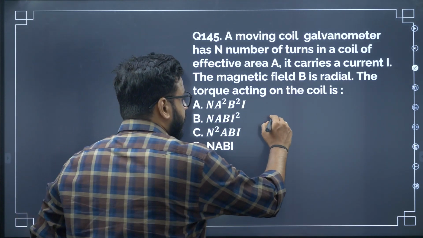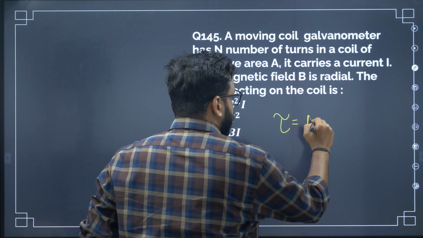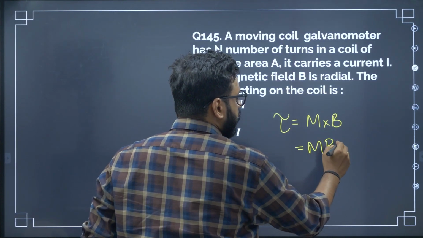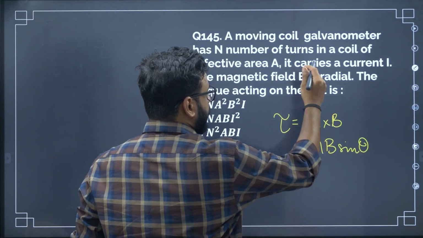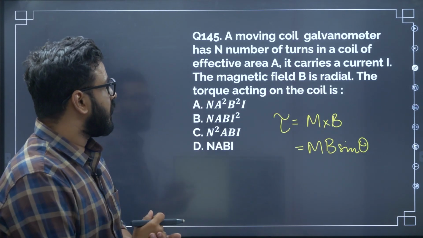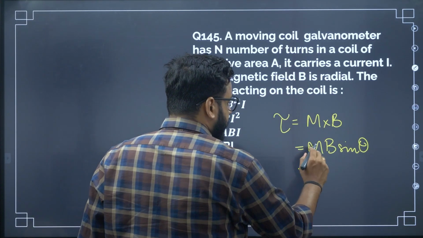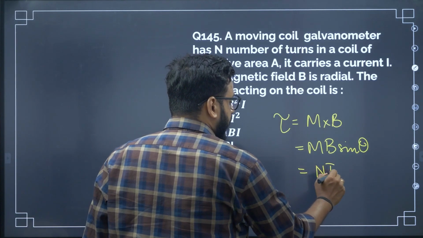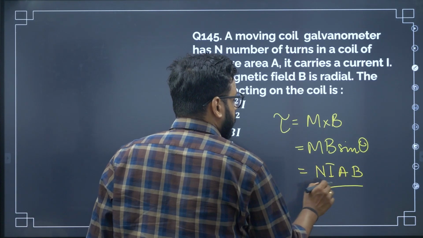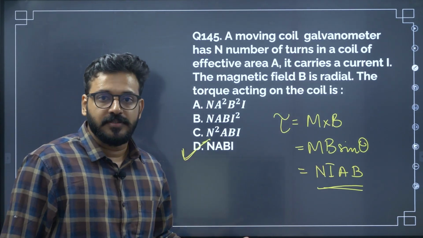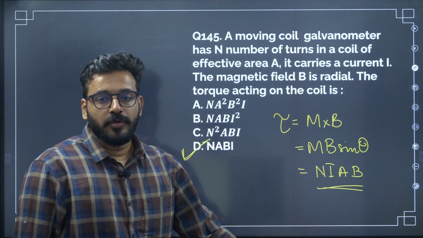So torque acting on a coil is M cross B, or simply you can write MB sine theta. Now they are actually perpendicular to each other, so the theta can be taken as 90. Now what is M? It is NIA, and B. So ultimately the correct answer is option D. Very simple, straightforward answer. If you know the formula, you needn't even do all this derivation.